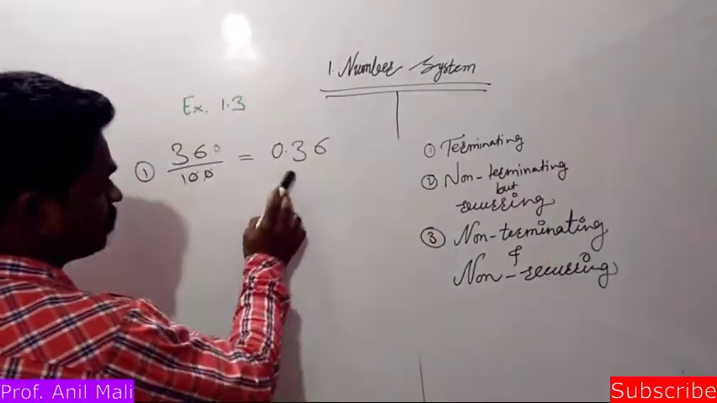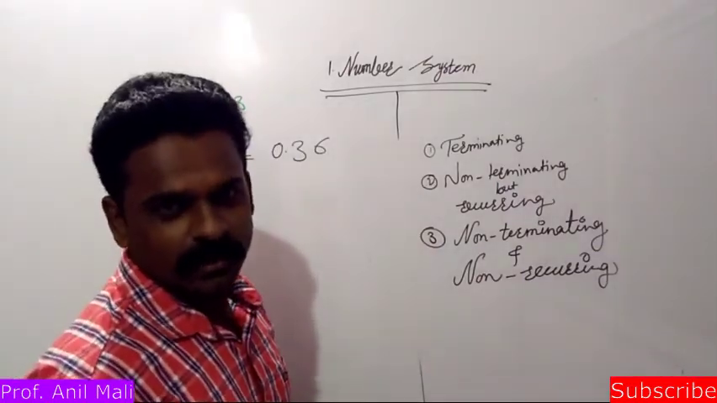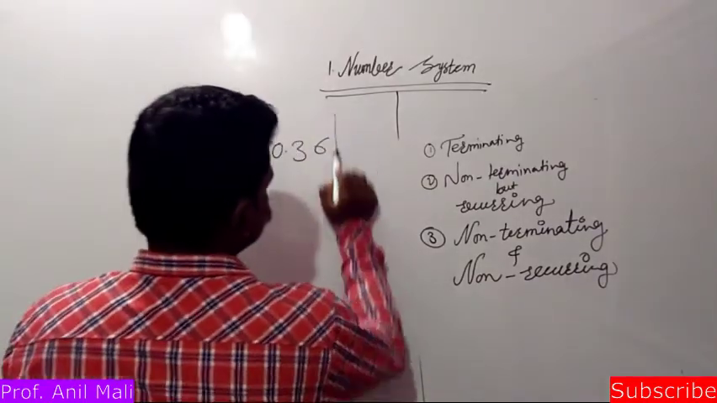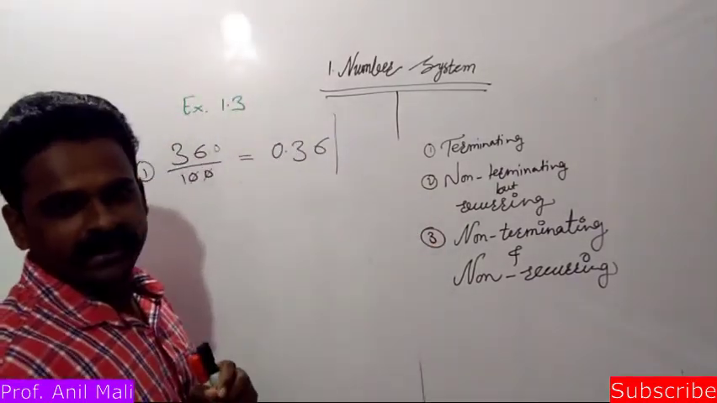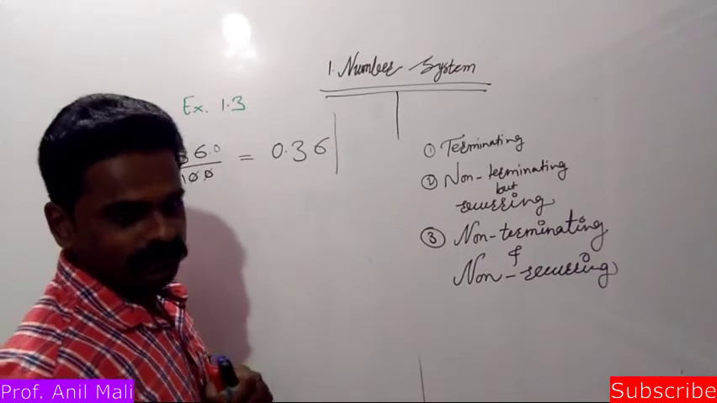So tell me, which type is this? That is of the terminating type. Okay, fine. We'll take the second example. Here the whole decimal form has ended. That's why it is of the terminating type.